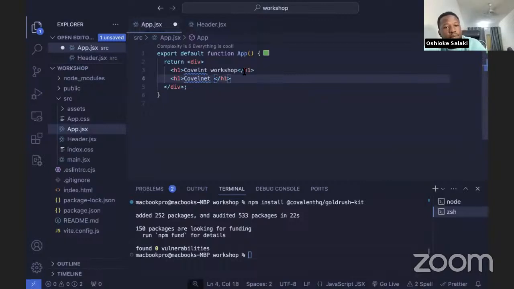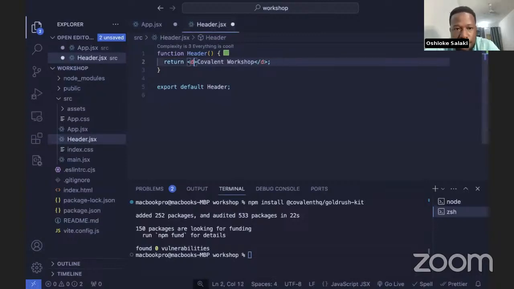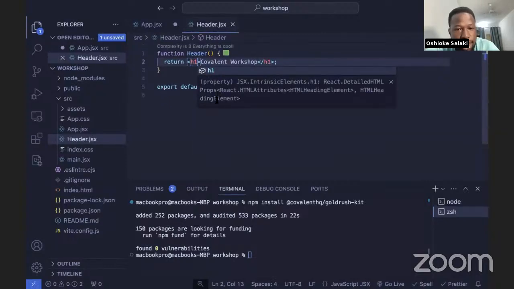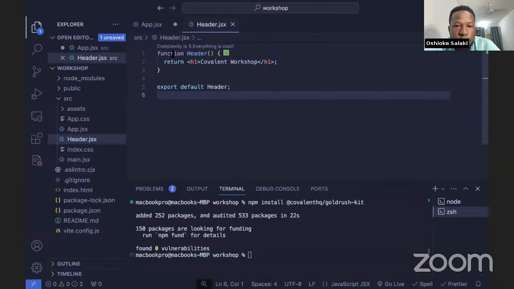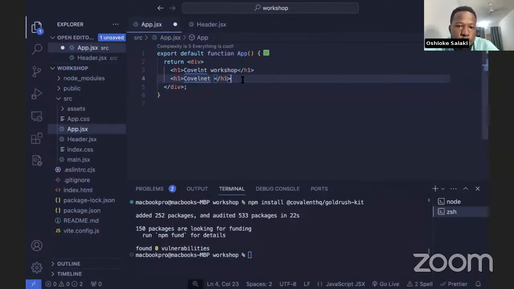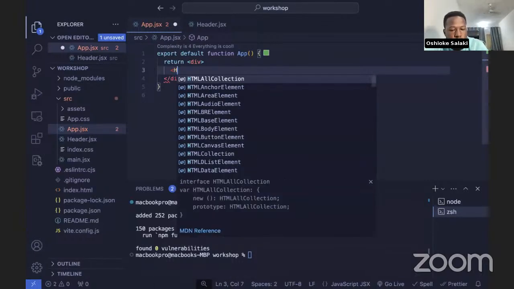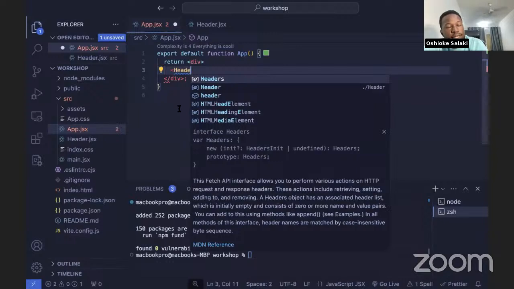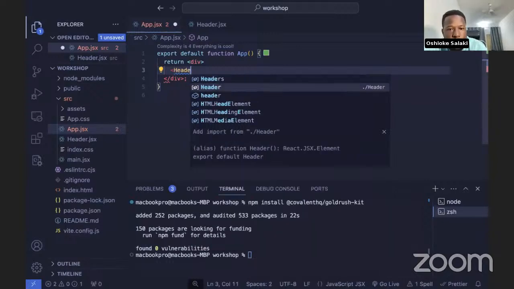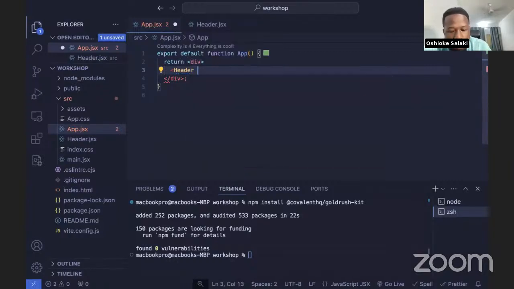Instead of writing this in multiple places, we can just create the component here, maybe as an H1, that's a header. So we have this component called header. We can just come right here and call that component as we would, the same thing as writing a self-closing tag in HTML. So we write the name of the component like this. So this is the header.